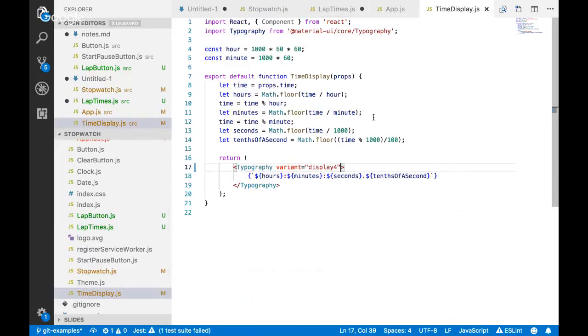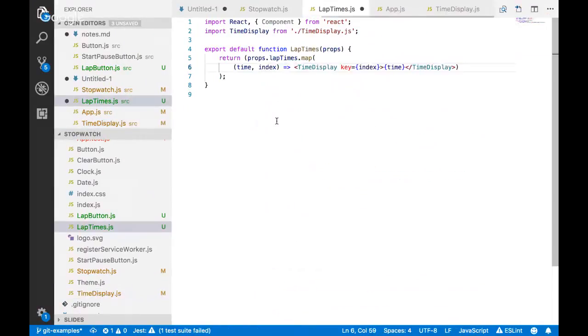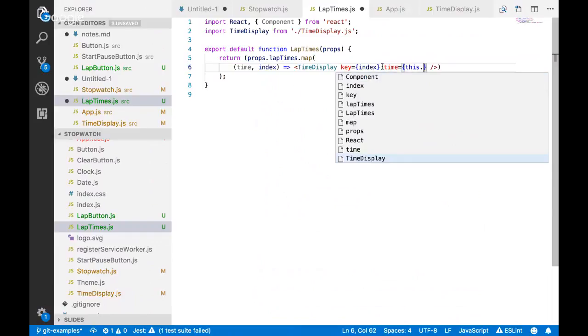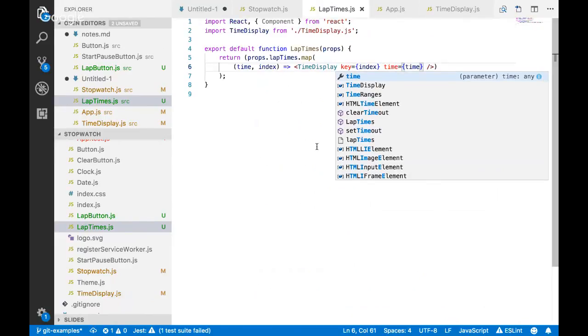And then let me double check here. What does the time display expect as its property? Expects time. So let's pass in a time property. Oh, it looks like I can just make this self-closing. It doesn't take a child, it takes a time property. I'll put the key first. Oh, time, because I'm inside of this loop, right? All right, let's see how this goes.